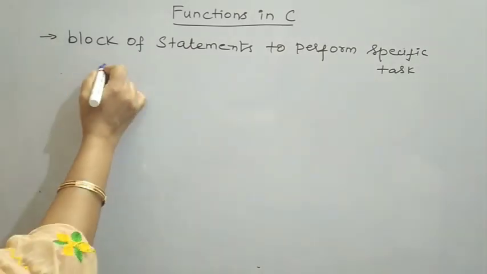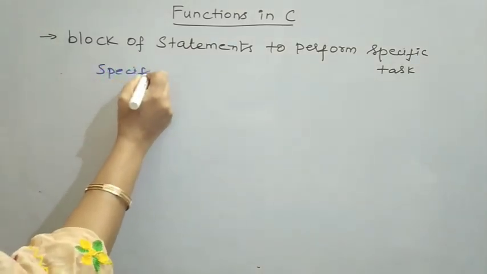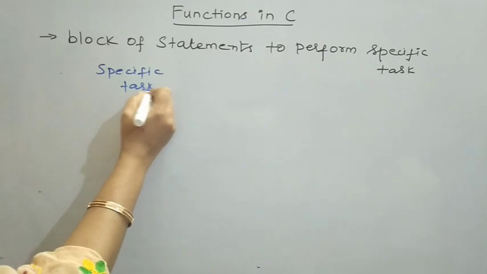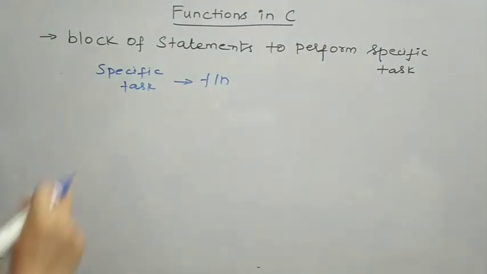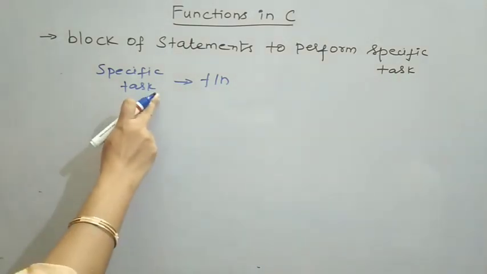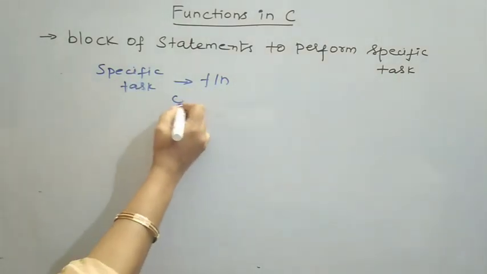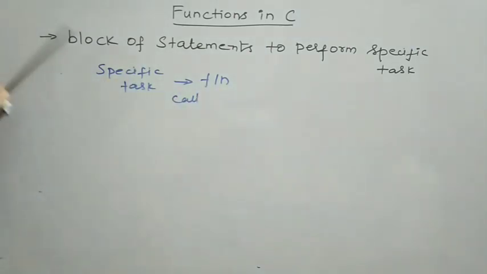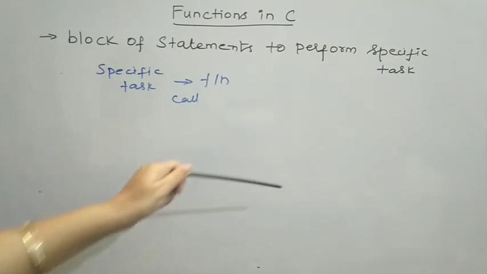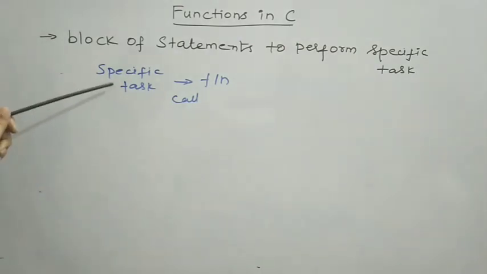If I have a specific task or work, the task can be implemented as a function. Whenever I need to implement the task, I can call this function. In my program, if I am implementing this task more than once or many times, I can call the function to get the task implemented.